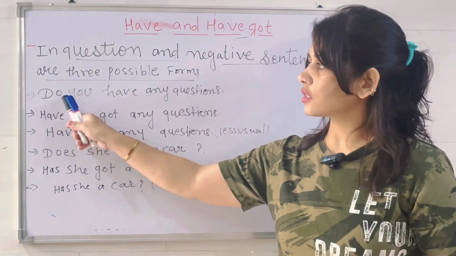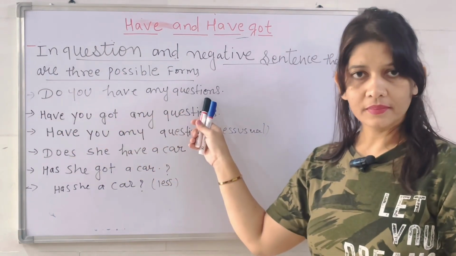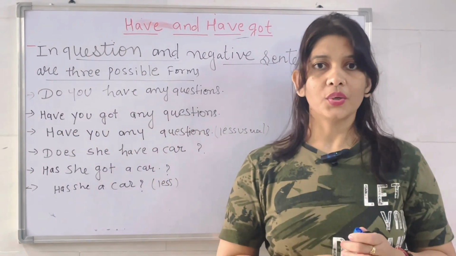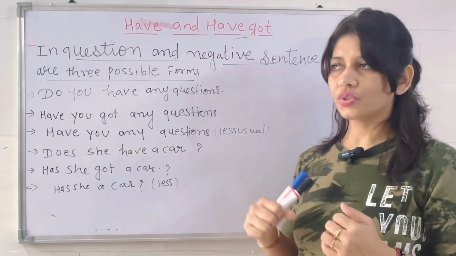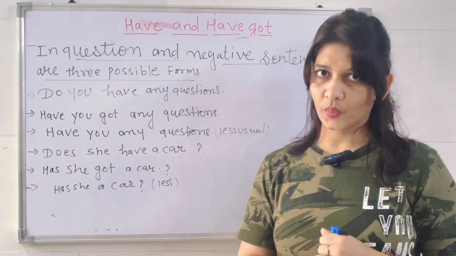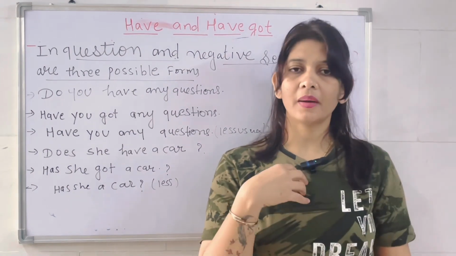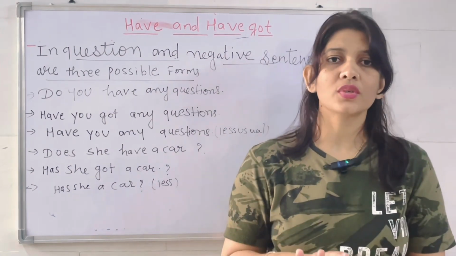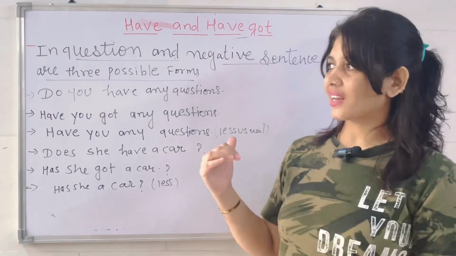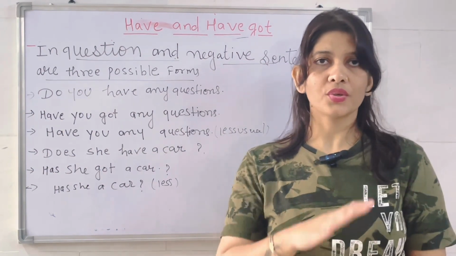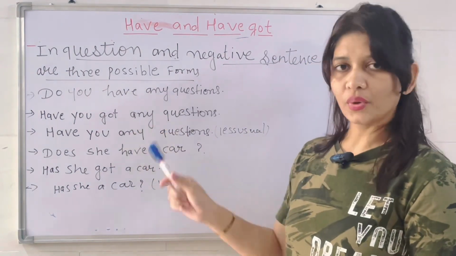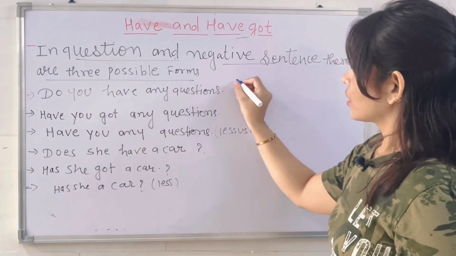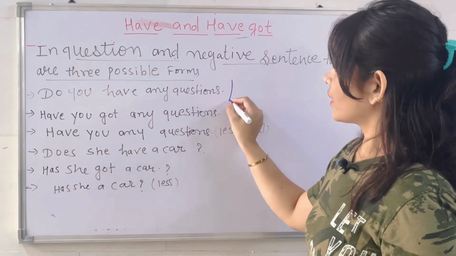First is, do you have any question? Do you have a car? Do you have a marker to teach? For example, I'm taking a class, the class is full of students and my class is over. What am I asking? Do you have any question? Generally, this is the first possible form.